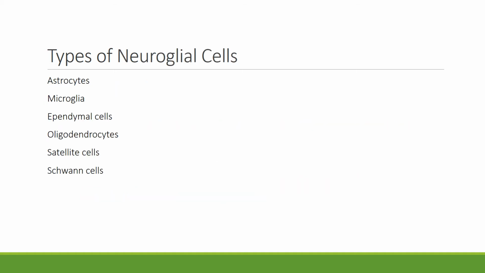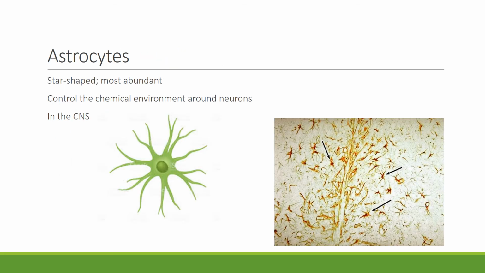The 6 types of neuroglial cells are astrocytes, microglia, ependymal cells, oligodendrocytes, satellite cells, and Schwann cells. We'll look at each on the following slides. The most abundant neuroglial cell is the astrocyte. It's star-shaped, and it controls the chemical environment around the neuron. It's located in the central nervous system. Take a look at the picture to the right, and you can see the astrocytes.